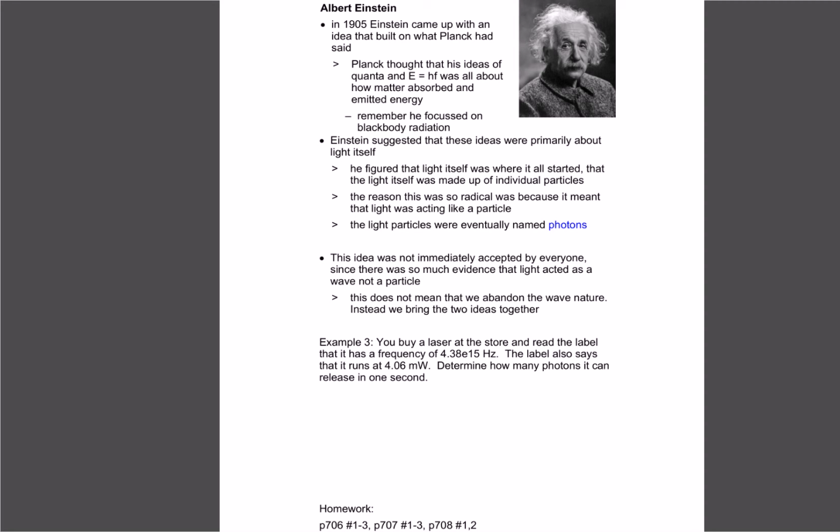If you think back to the start of the last unit, we said that the early guys like Newton thought light was particles. The later guys like Huygens and Thomas Young figured out that light had to be waves because it was refracting and diffracting and all those kinds of things. So Einstein is now going back around to 360, saying maybe light actually is a particle. If it is working like quanta, then it's a particle. And Einstein called those particles of light photons.